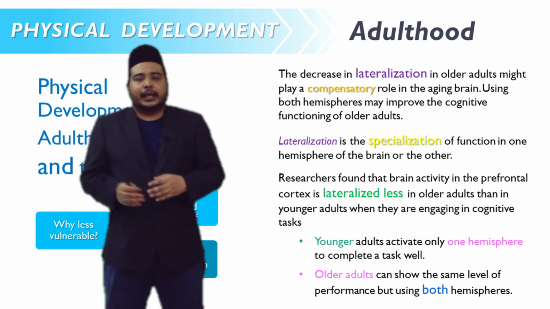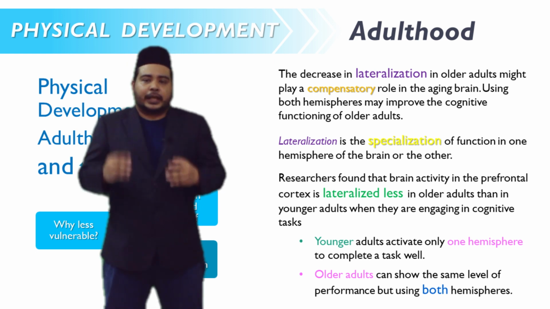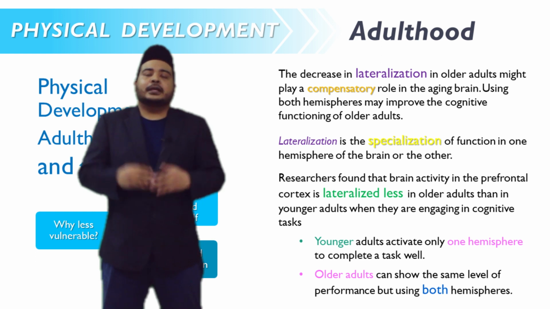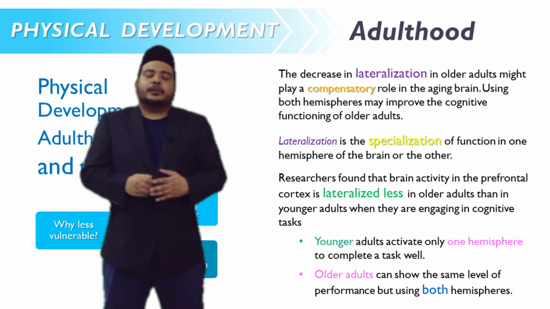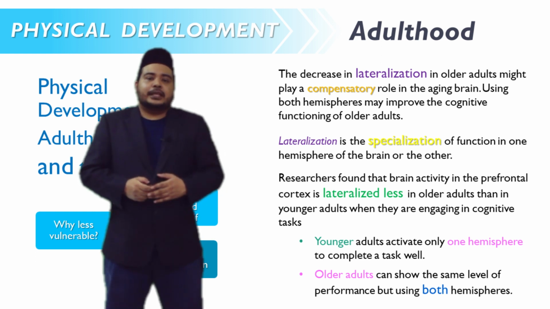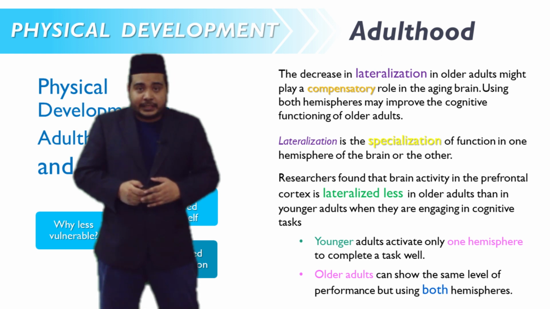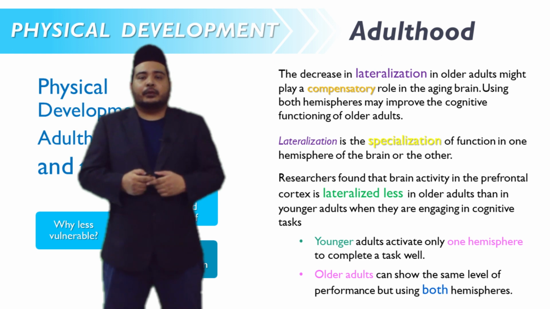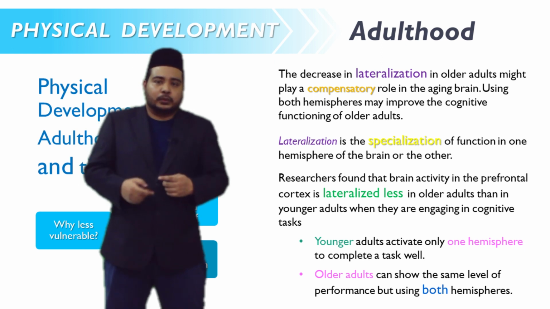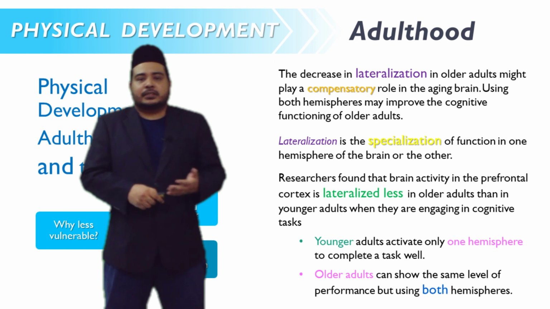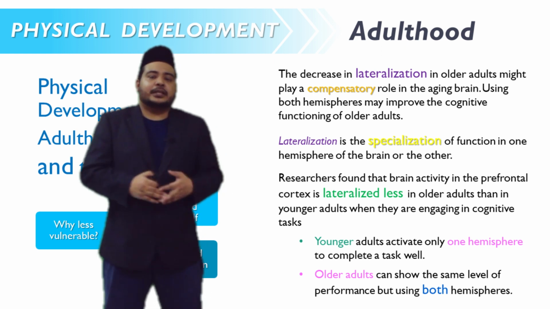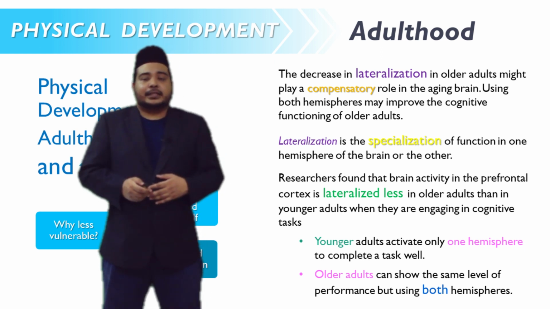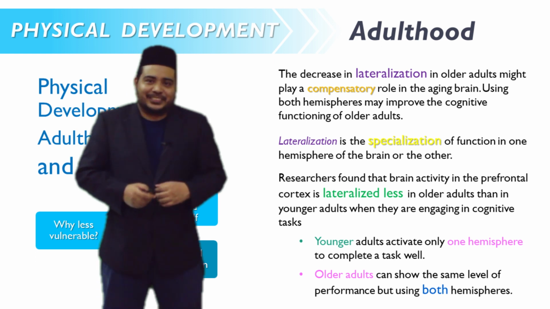On the other hand, older adults can show the same level of performance but by using both hemispheres. These are the processes that happen in our brain when we are getting old. So why some parts of our brain, especially the sensory organs, become less vulnerable as compared to others.